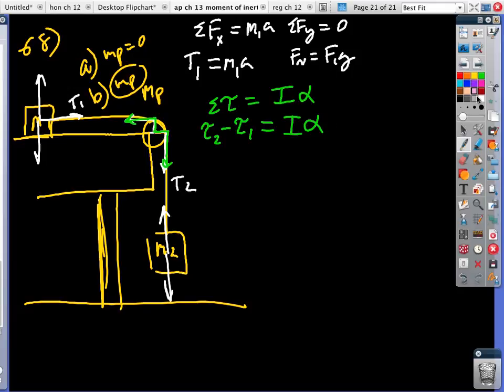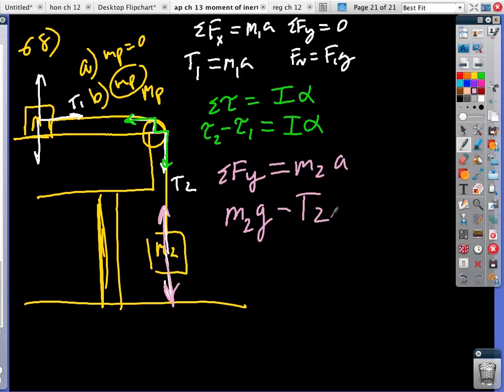All right. So then for this one, I'll use this pinky color, and we'll say the sum of the forces in the Y are equal to M2A. And then I get M2G minus T2 equals M2A.